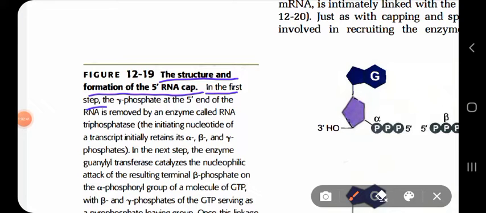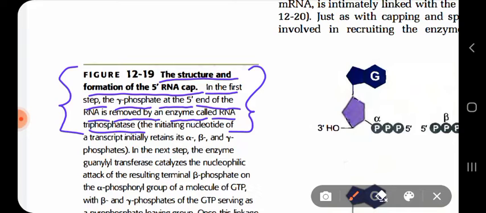In the first step, the gamma phosphate at the 5' end of the RNA is removed by an enzyme called RNA triphosphatase. Again, I repeat, in the first step, the gamma phosphate at the 5' end of the RNA is removed by RNA triphosphatase. So what it does is remove the last phosphate at the extreme 5' end of the RNA.